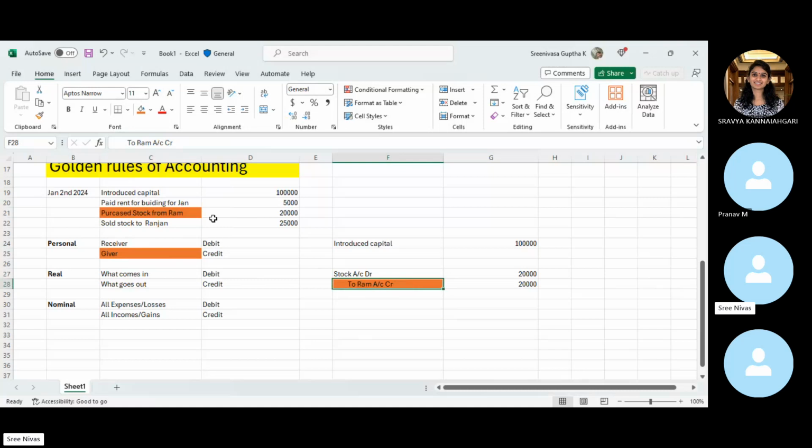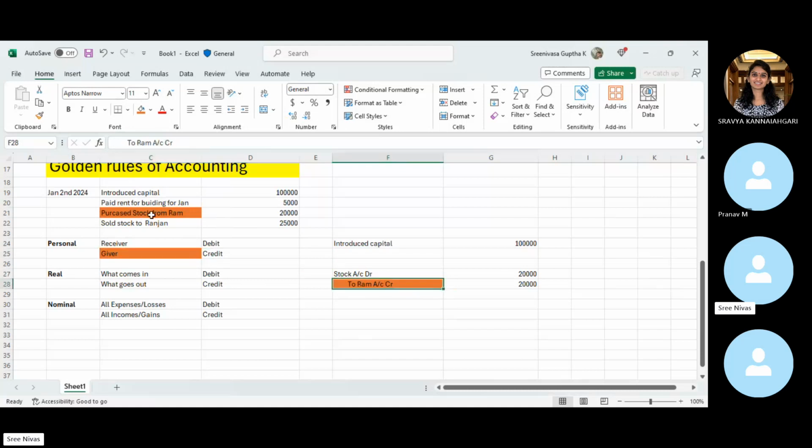If you divide every transaction, first you have to see what is happening with the cash. So here cash is nowhere involved, but without cash we cannot do transactions. So instead of cash, we are supposed to record something, right? That we are going to record as Ram, because Ram is a creditor, or he is a vendor to us. So if not today, tomorrow we are supposed to pay, right? So that's the reason, who is giver here, Ram, we have credited.